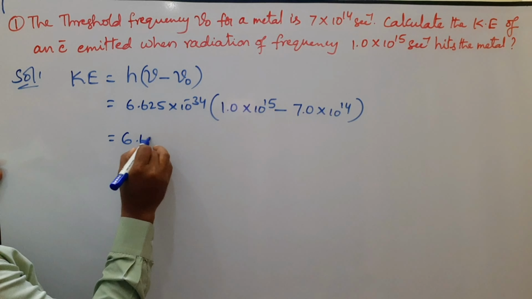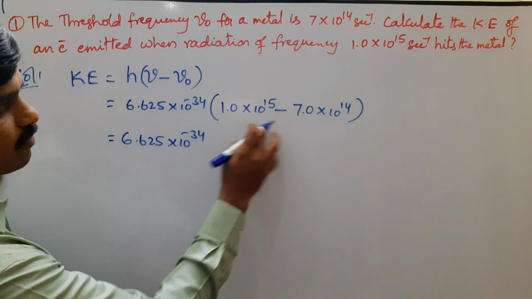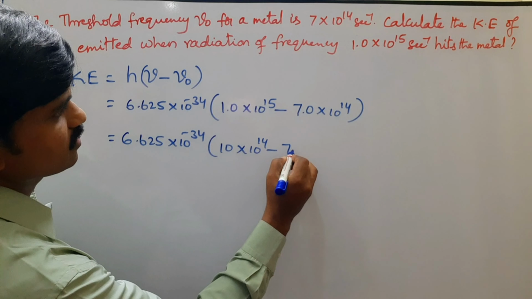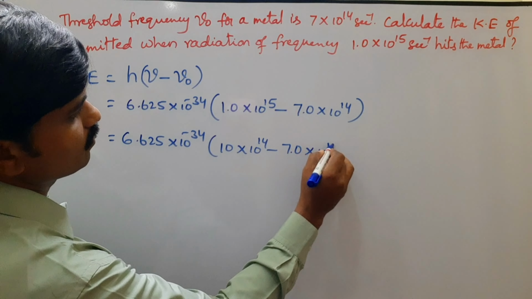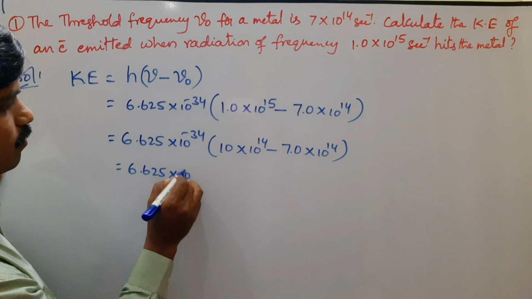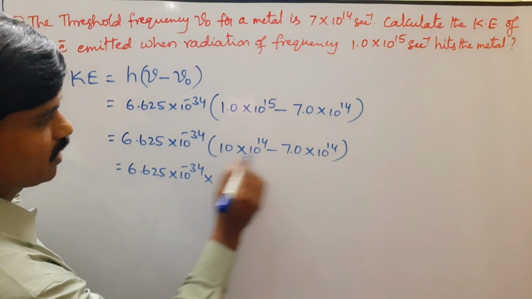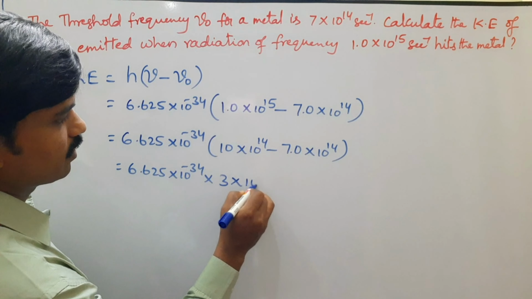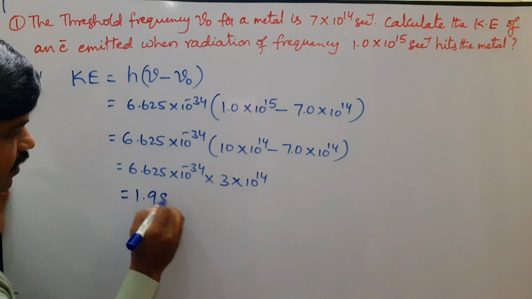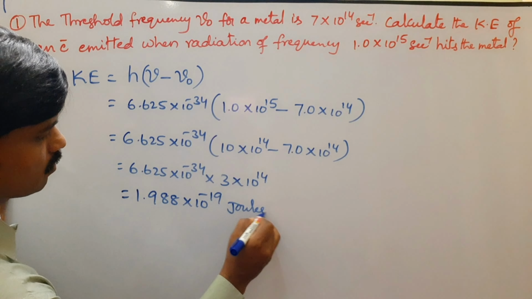Now 6.625 into 10 power minus 34 into, writing this as 10 into 10 power 14 minus 7.0 into 10 power 14. So 6.625 into 10 power minus 34 into 10 minus 7, 3, so it is 3 into 10 power 14. After solving this, we will get 1.988 into 10 power minus 19 joules.